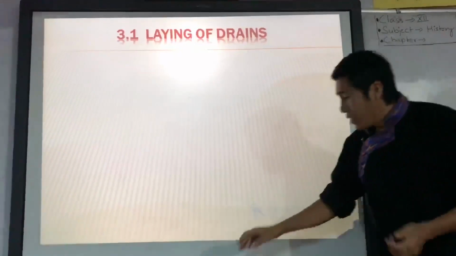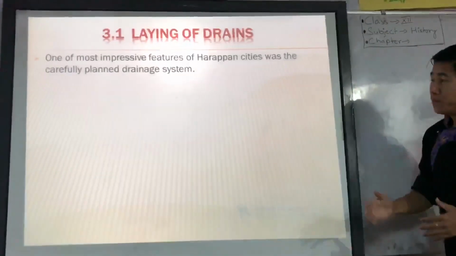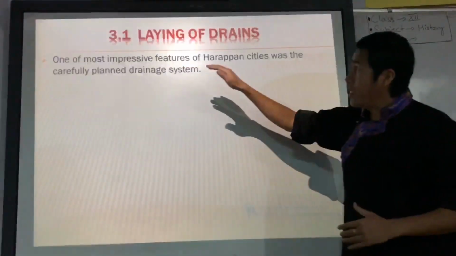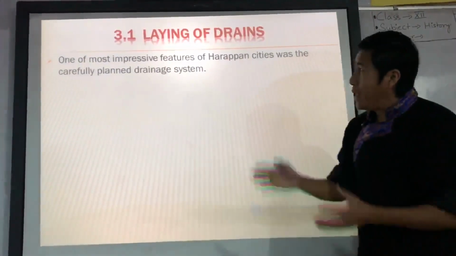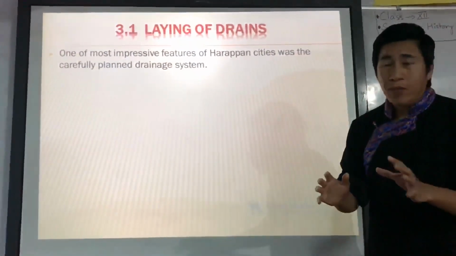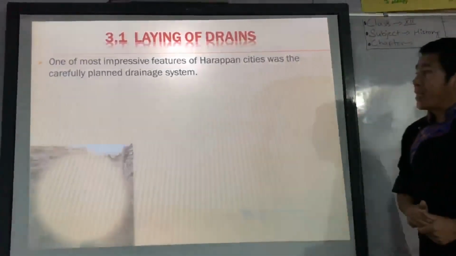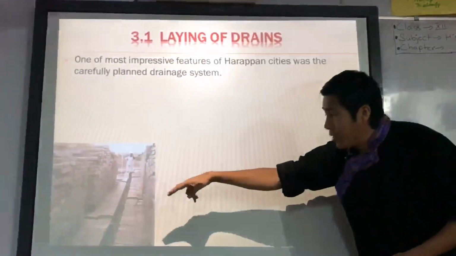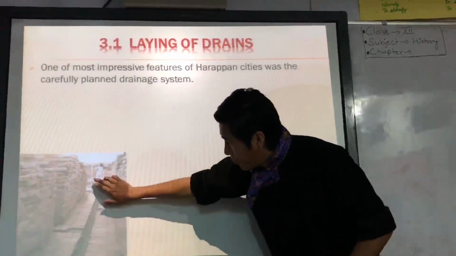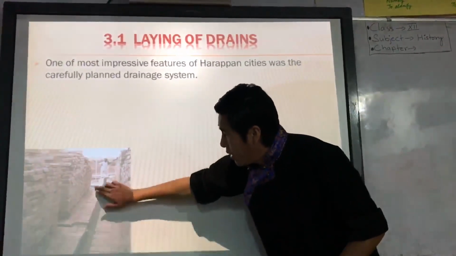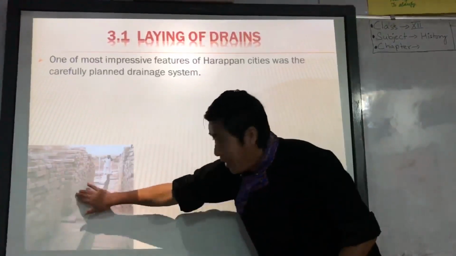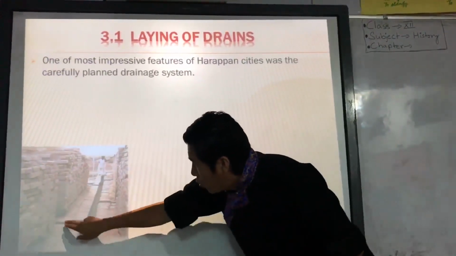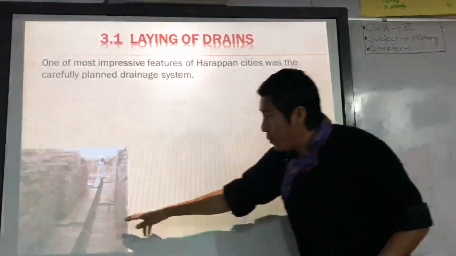One of the most impressive features of Harappan cities was the carefully planned drainage system. If you look at that picture, the drain was there, and by the side of this drain there was a house. Every house had its own drainage connected to the main drain.